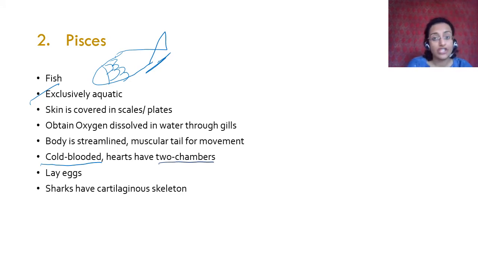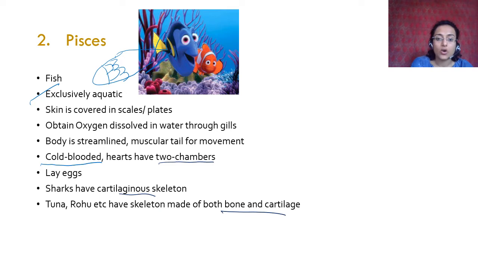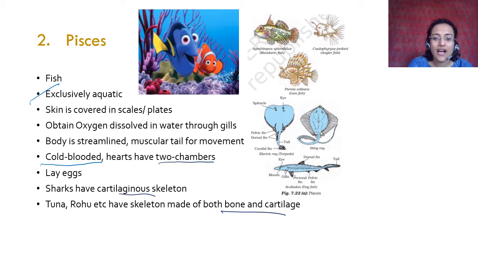Sharks are fish, for example, and then you have tuna, roe, etc. They have a skeleton made of both bones and cartilage. So either only cartilage or both bone and cartilage. There are a lot of examples given. If you have seen Finding Nemo or Finding Dory, you will know this. If you haven't seen them, please do watch it. Nice movies. And these are the examples that are given in your book.